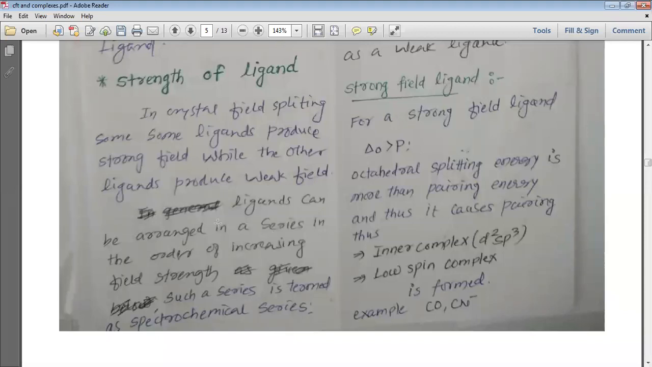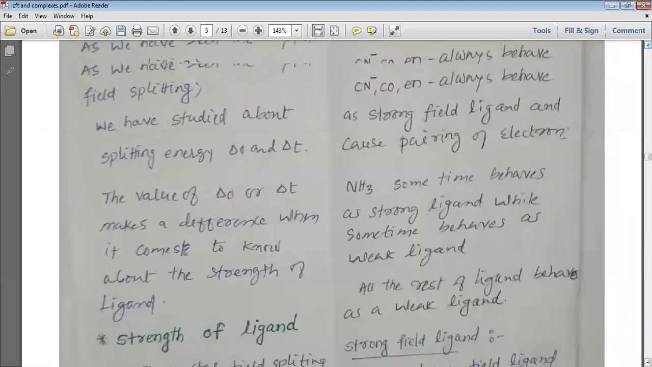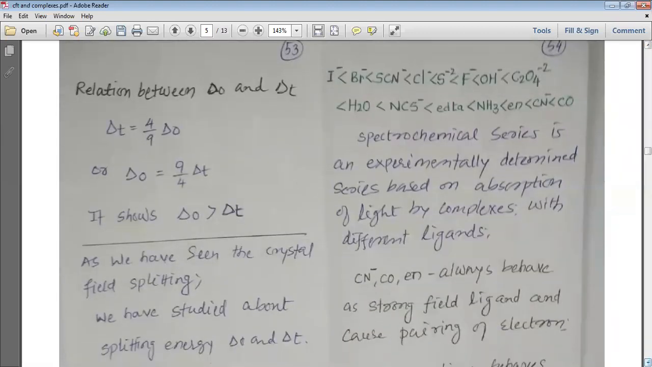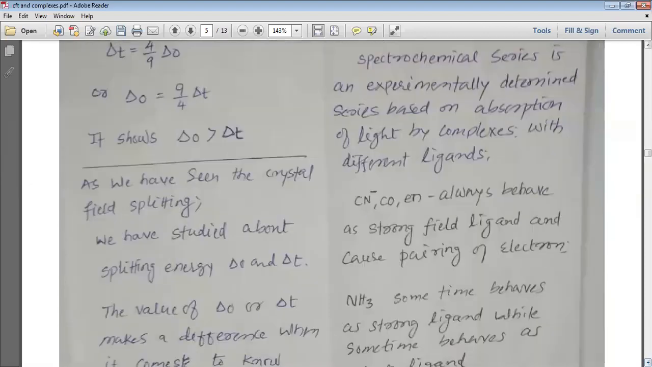Ligands can be arranged in a series in the order of increasing field strength. Such a series is termed as a spectrochemical series. My dear students, this definition of spectrochemical series has been asked quite a few times in the board exam. Please learn the definition. I am going to repeat the definition for you once again.